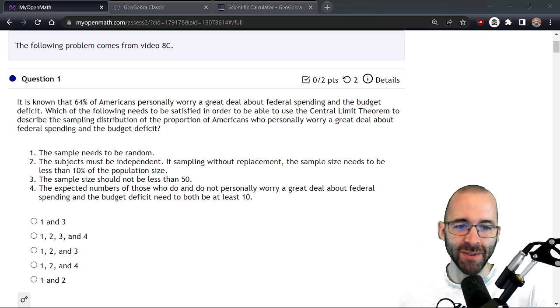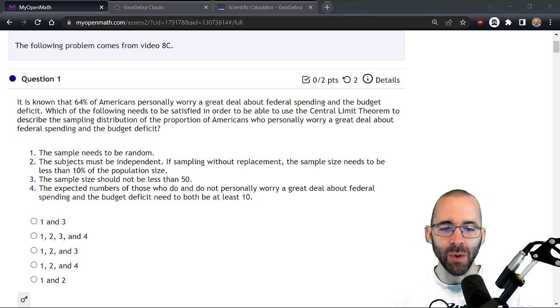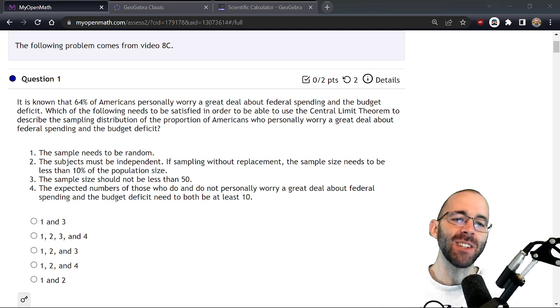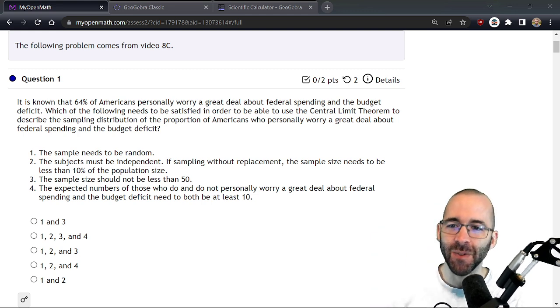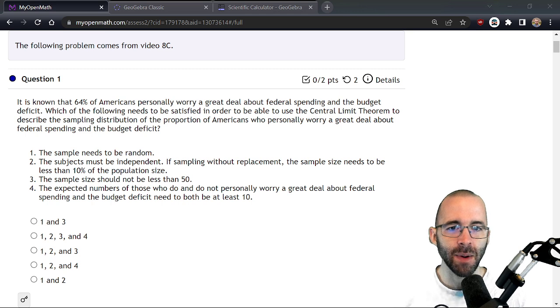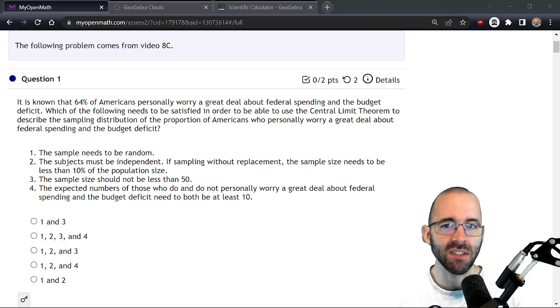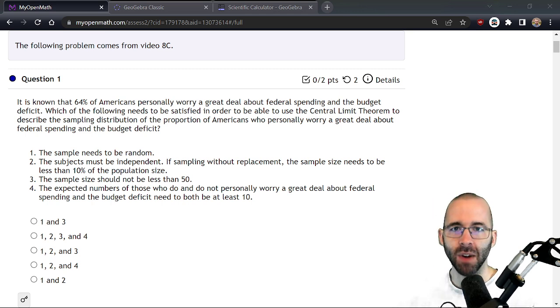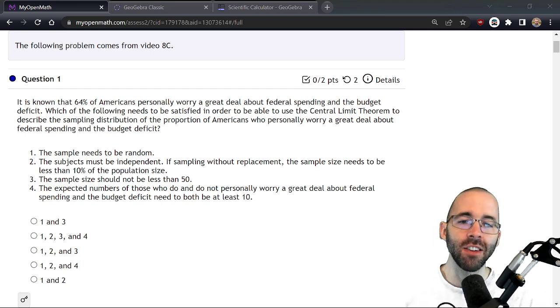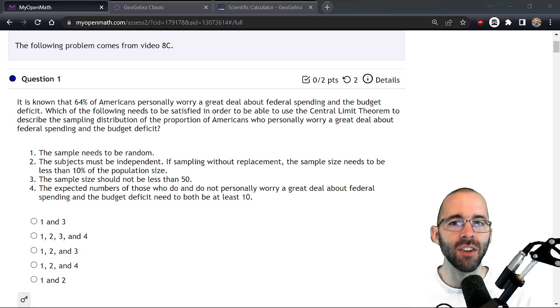Let's do some homework problems for Unit 8. We're going to start with number 1, which isn't really even Unit 8 at all, but let's go. It is known that 64% of Americans personally worry a great deal about federal spending and budget deficit. Okay, we have some kind of assumptions, some kind of status quo, some sort of knowledge about what we think is reality, 64%.